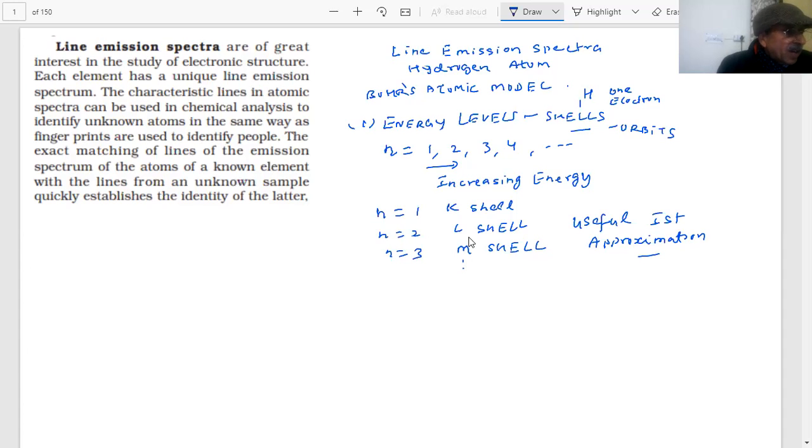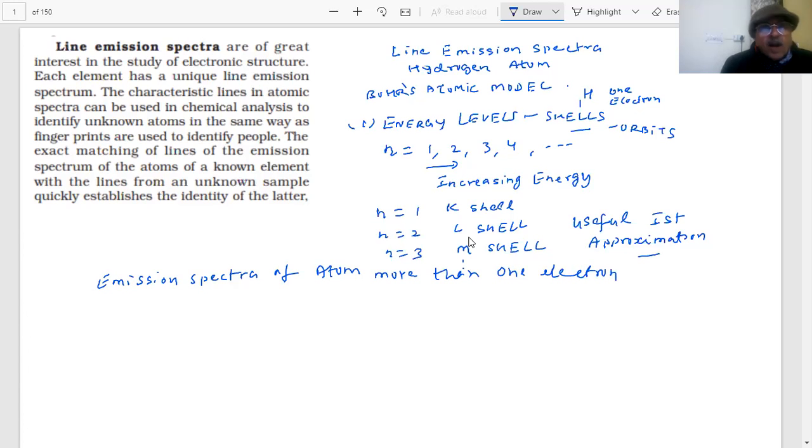So the emission spectra of atoms with more than one electron were studied further, and ionization energy data was collected. What is ionization energy? The energy required to remove one electron from a neutral gaseous atom is called ionization energy.